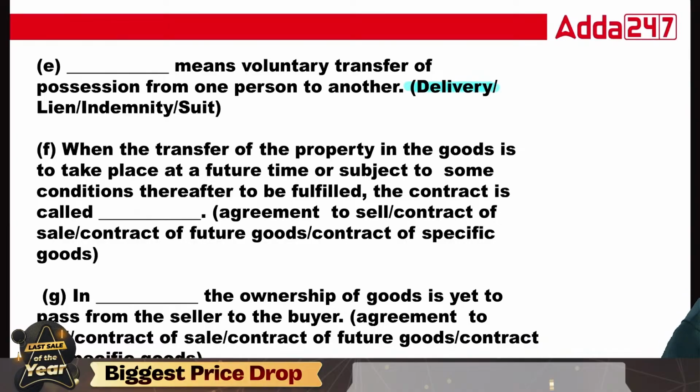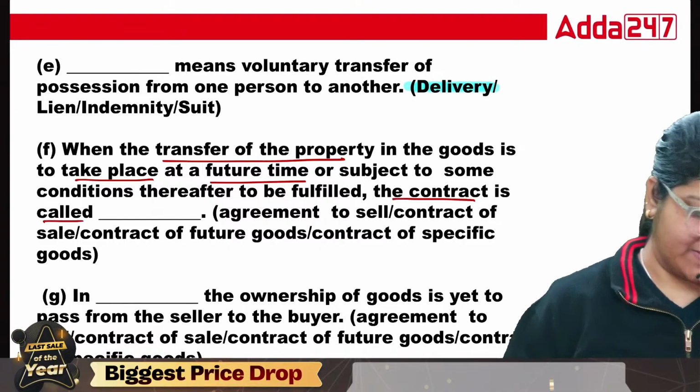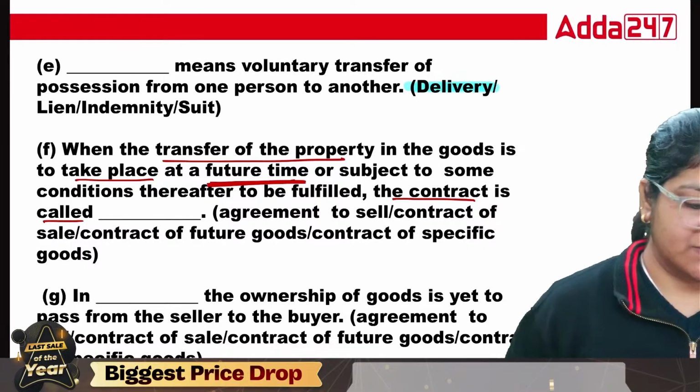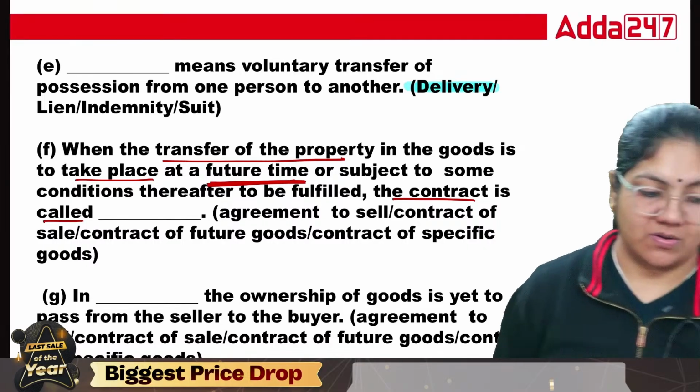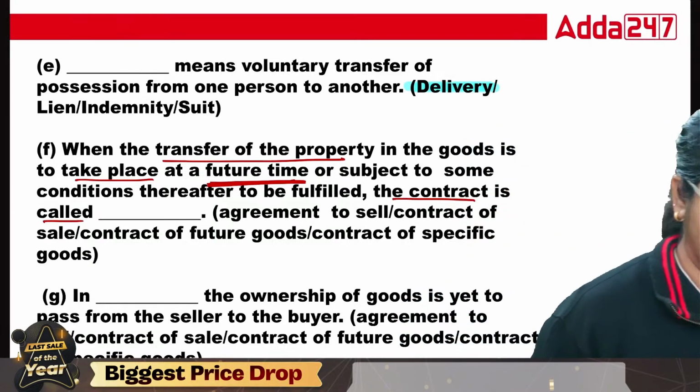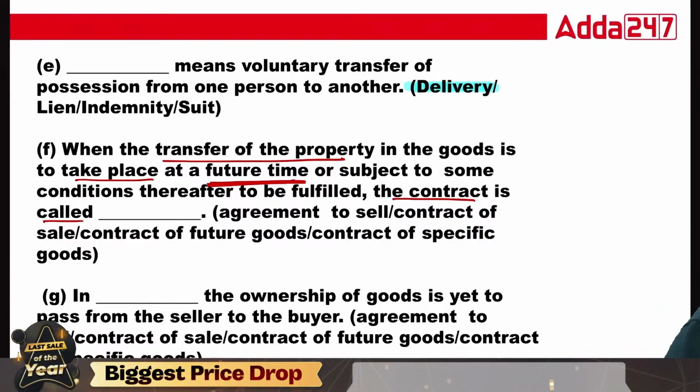Okay, now the next one. When the transfer of property in the goods takes place at a future time, subject to some condition to be fulfilled, the contract is called dash. Tell me, class. At the future time and subject to some condition thereafter to be fulfilled, the contract is called what? Agreement to sale. This is called agreement to sale, because agreement to sale is the future sale.